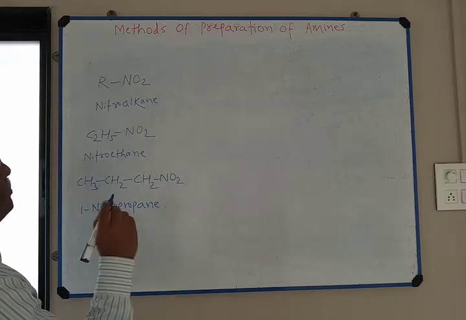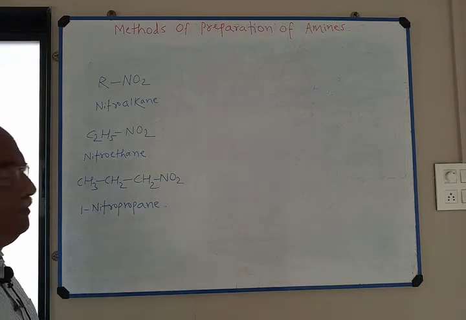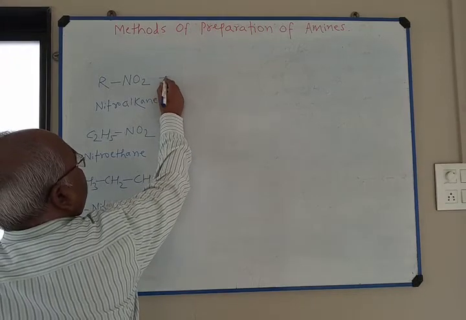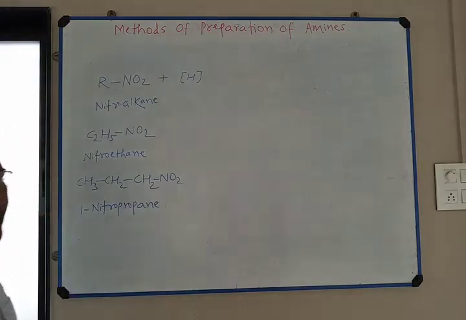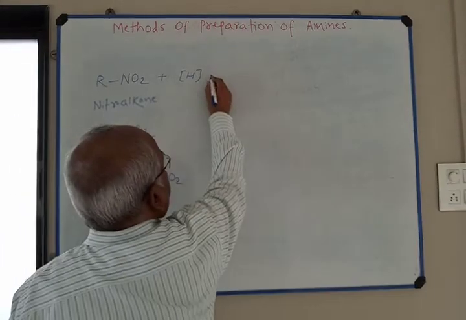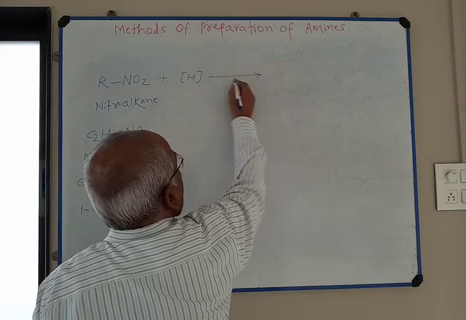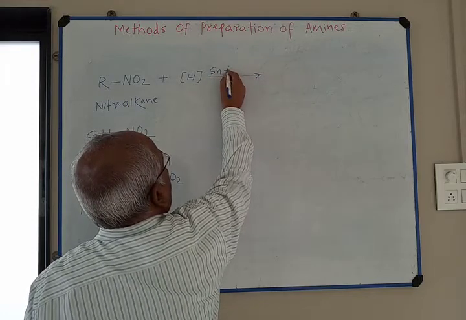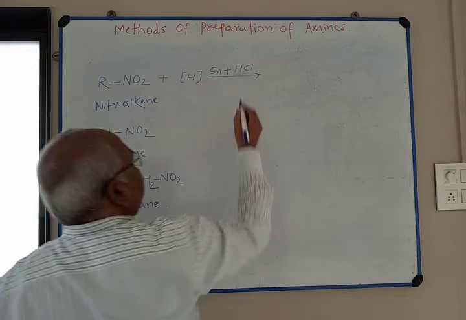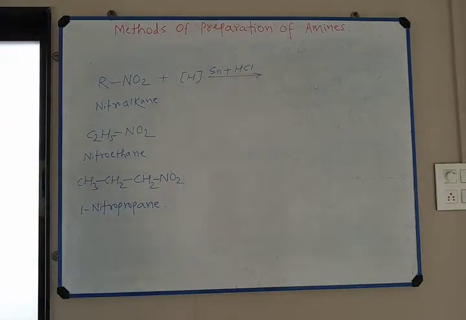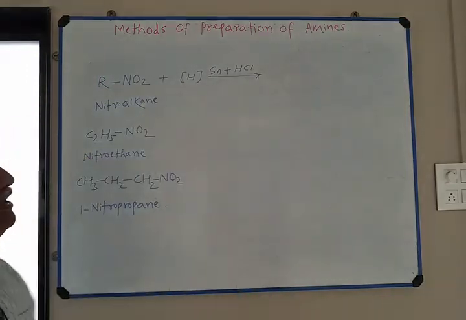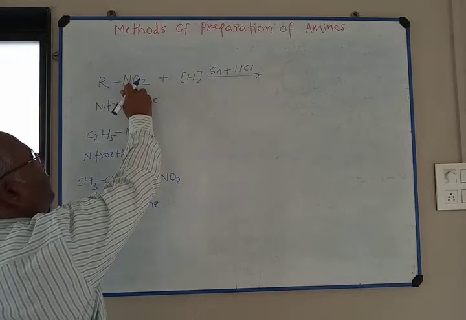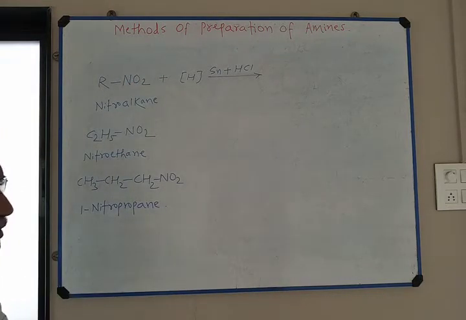I am going to reduce nitroalkane. Here I write nascent hydrogen. Nascent hydrogen is obtained from tin and HCl. This is the reducing agent. The reducing agent gives nascent hydrogen and NO2 group is reduced to amino group.